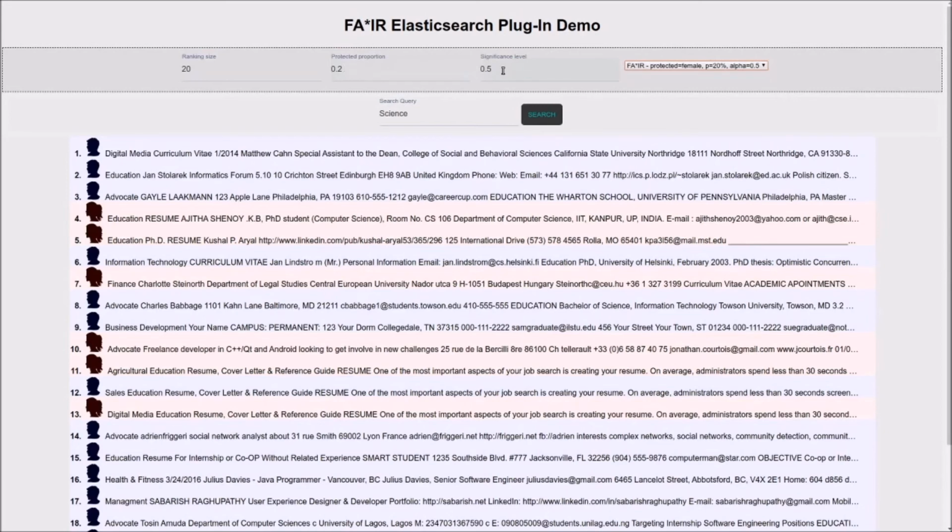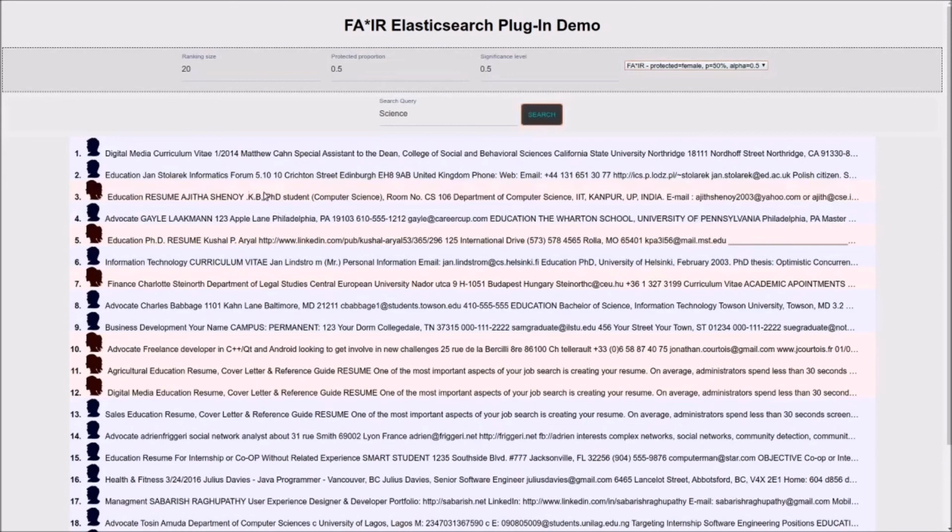So, now if we switch from unaware to a ranking where the protected proportion is 0.2 and the significance level is 0.5, and we search again, we saw that these 2 items were swapped, right? So this female person has previously been on position 13 and this one has been on position 12. So these 2 are now swapped to meet the fairness criteria that are reflected in the M table that is built underneath this whole website. And now if we set the protected proportion even higher to 0.5, we see again that in this case these 2 people are swapped and the female candidate is ranked to a higher position.